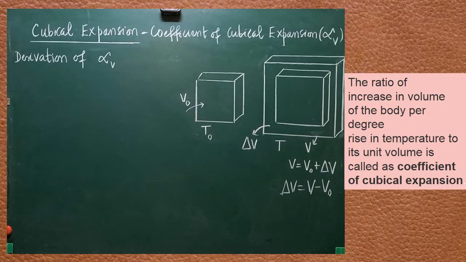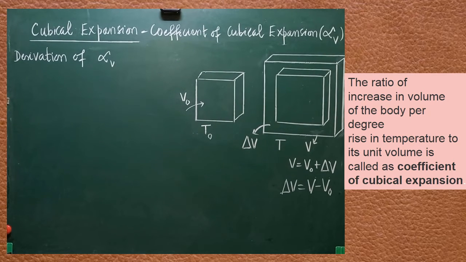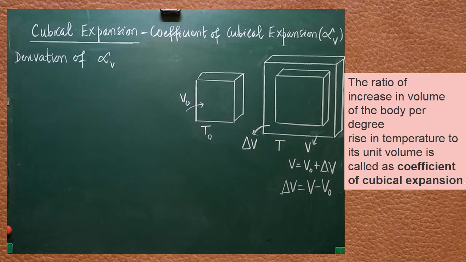Now we are going to derive the expression for alpha V. What is alpha V? Coefficient of cubical expansion of the solid is called alpha V. How to derive the expression for alpha V? Now I am going to explain the steps.